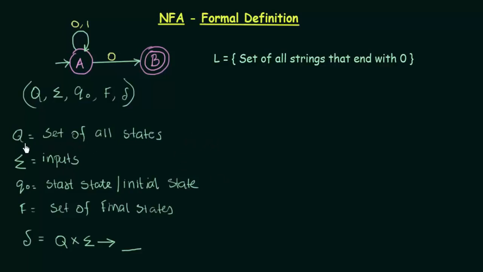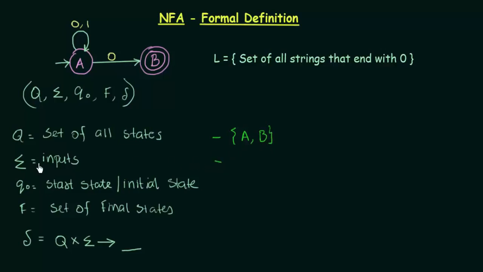Okay, so Q, sigma, Q naught, and F are the same as DFA, so I hope I don't need to explain it again. Let us just try to write down the values for this particular example. So in this particular example, what is Q? Q is a set of all states. So what are the set of all states here? The only states we have are state A and state B. So it is A and B.